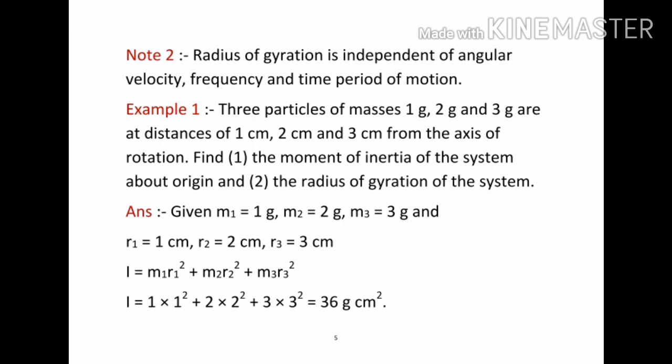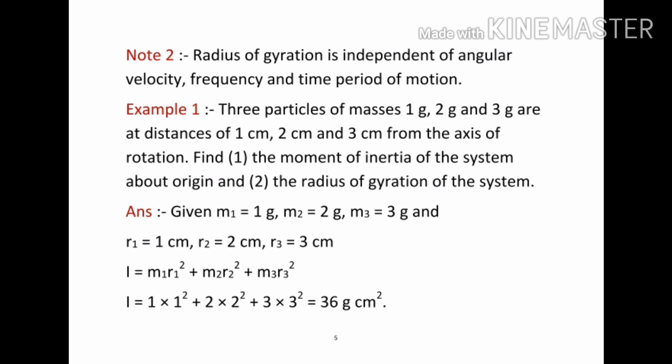The given data is M1 = 1 gram, M2 = 2 gram and M3 = 3 gram, and the perpendicular distances of the masses from the axis of rotation are given as R1 = 1 centimeter, R2 = 2 centimeter, R3 = 3 centimeter. Since the system contains three particles, the moment of inertia of the three particles can be given as I = M1 R1 square + M2 R2 square + M3 R3 square.